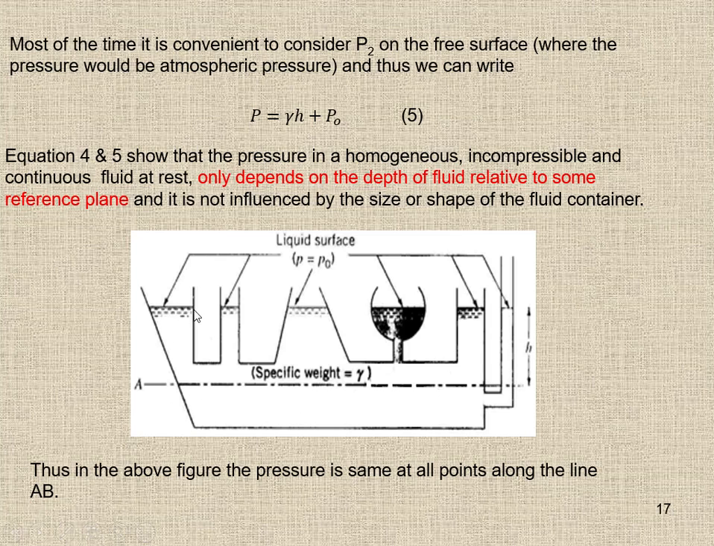You can see the shape of the container is different. Here is a smaller one, here is some angular shape, here is some curved shape, here is some rectangular and bigger shape. But the pressure at every point, according to Pascal's law, for pressure acting on the same plane, is the same in all directions, in x, in y, in z direction. Thus in the above figure the pressure is the same at all points along the line AB.